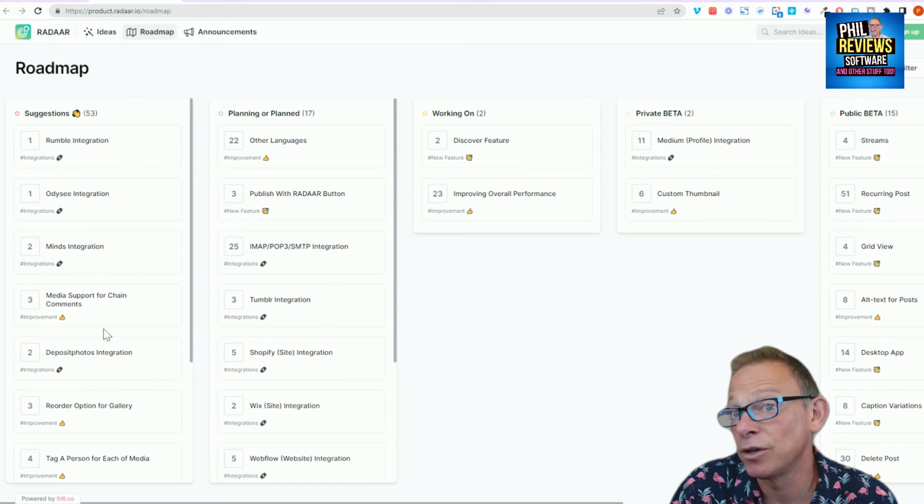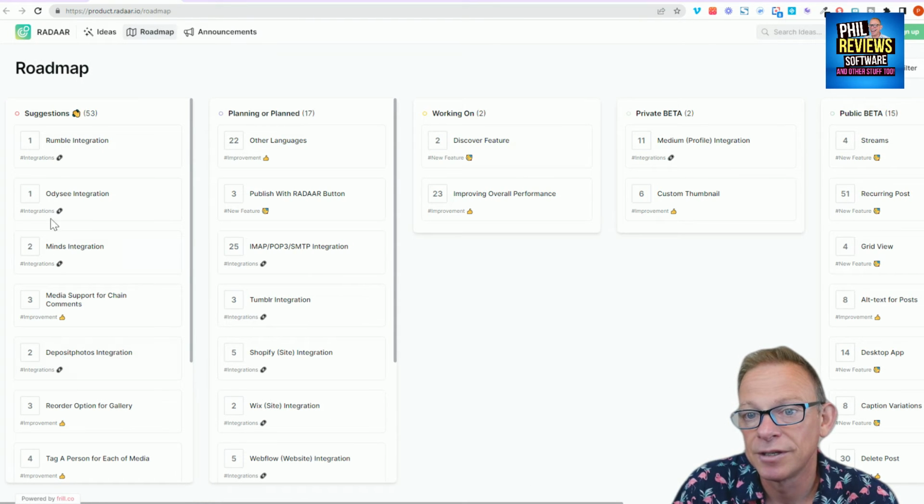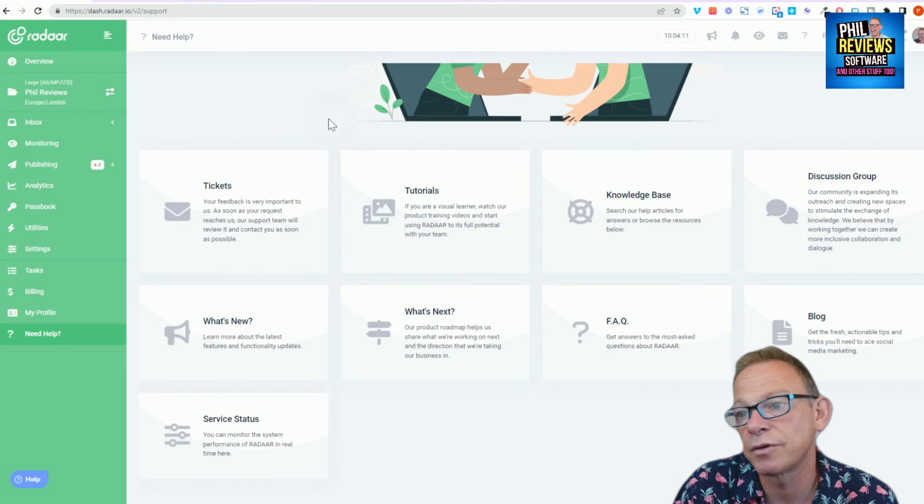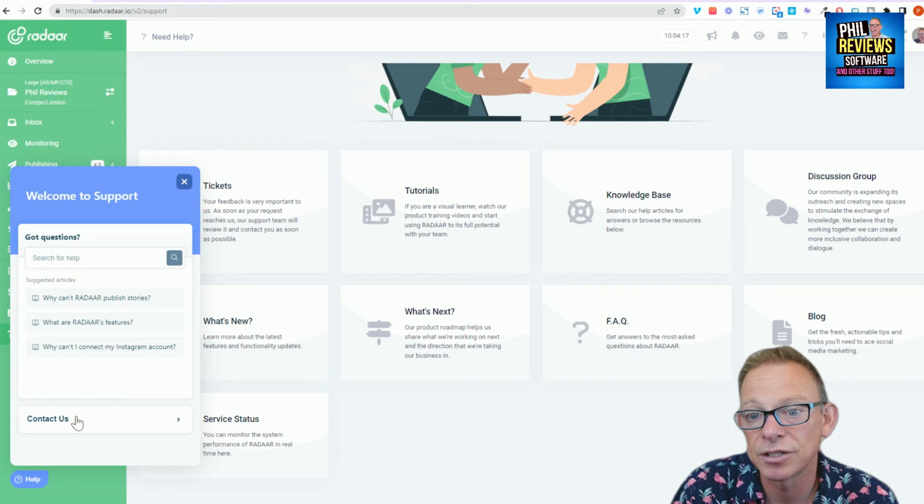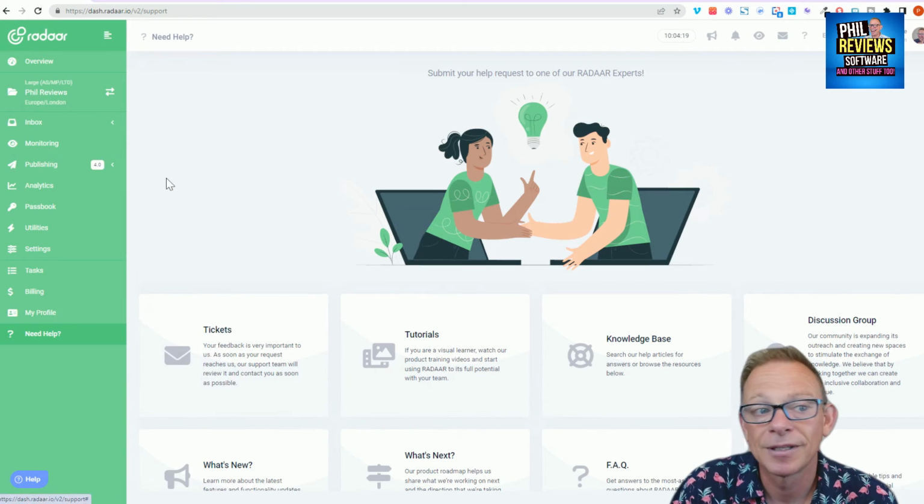And you can see there's quite a lot coming up. Always worth looking at the stuff here. What they're going to be integrating soon, including Rumble and all sorts of great stuff coming up. If you need help also, you click there and you can contact the support.